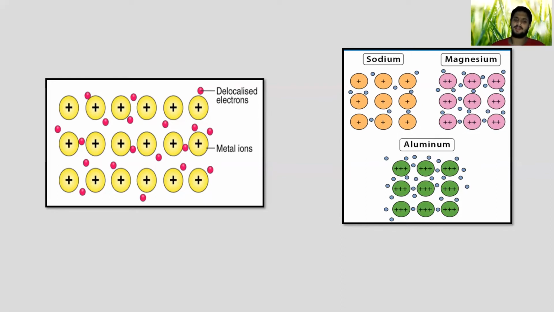If they give you some weird metal, say a transition metal, transition metals can have various valences. They can be 2 plus, 3 plus, 4 plus. In that case, they would specify what the charge is, whether it's 2 plus, 3 plus, or 4 plus. But for other metals which fall into group 1, 2, 3, you need to know whether they acquire a positive 1, positive 2, or positive 3 charge. Apart from that, the whole idea is pretty simple.